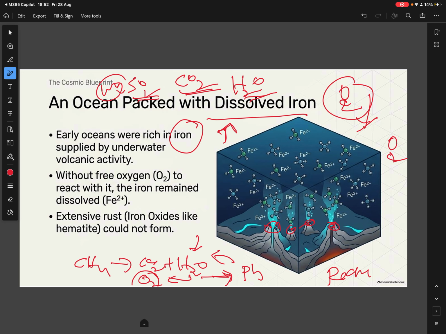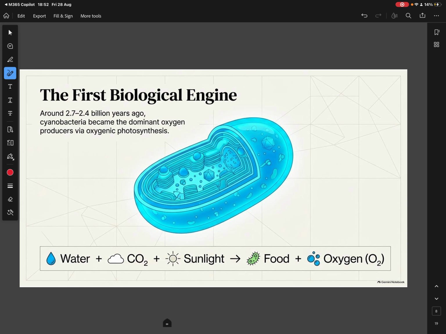Initially, once the iron was completely saturated by the oxidation of the oxygen, the oxygen concentration started increasing in the environment. When the oxygen increased, among the aerobic and anaerobic organisms, the anaerobic organisms started facing a problem because of the high oxygen. Okay, as I said, initially there was a reducing environment.